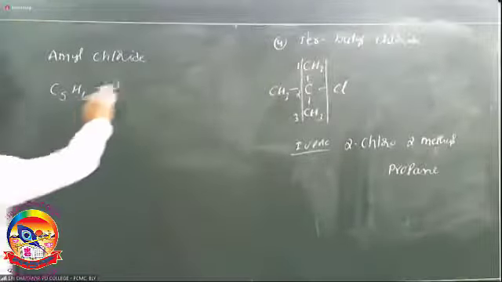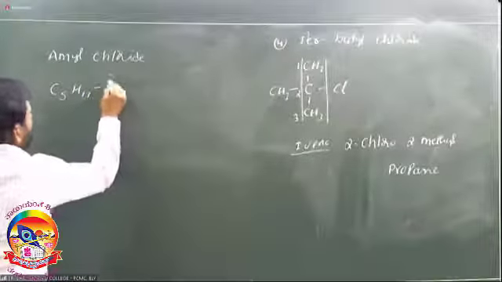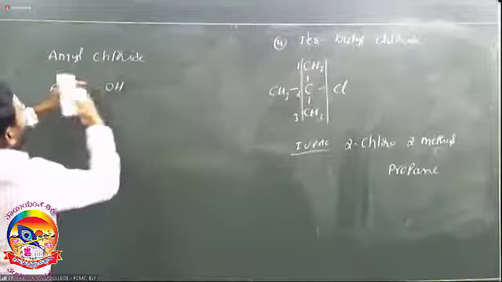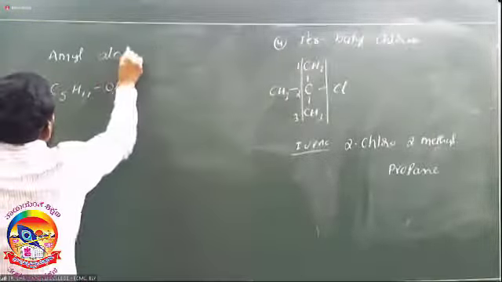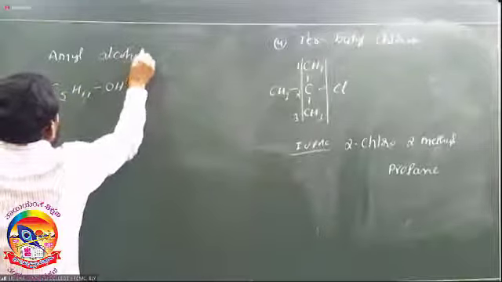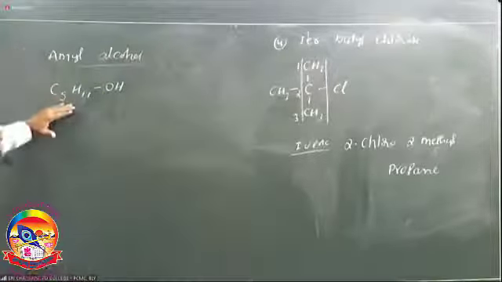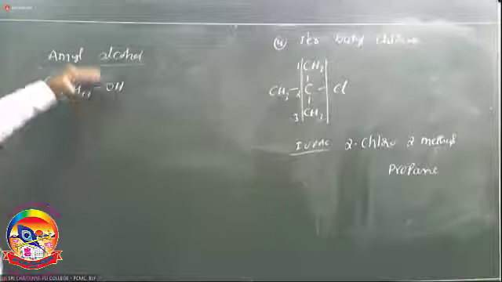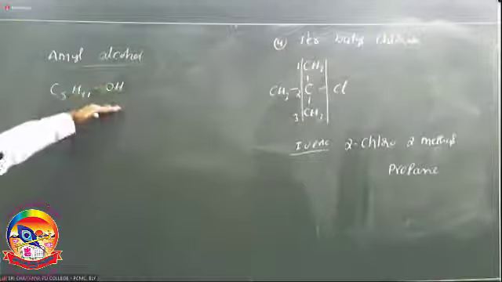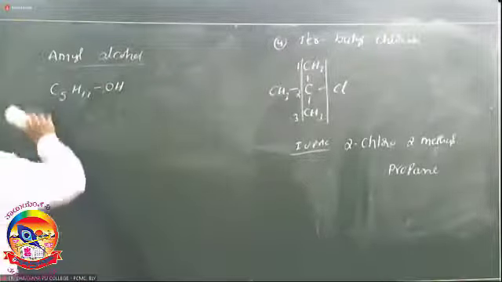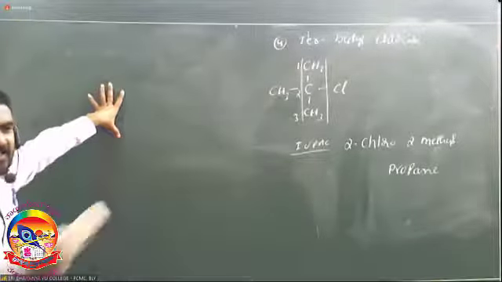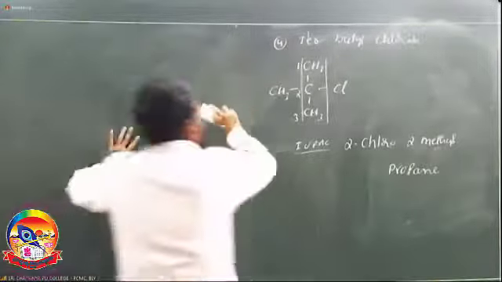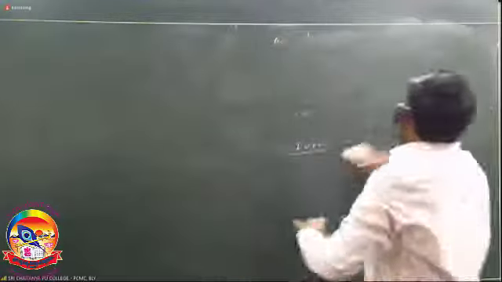If one hydrogen from pentane is replaced by OH, it is called amyl alcohol. So compounds containing 5 carbon atoms are called amyl halides. If attached with an OH group, it is called amyl alcohol. It is also called pentyl chloride, but generally we use amyl halides and amyl alcohol. Okay. So these are the monohalogen derivatives.